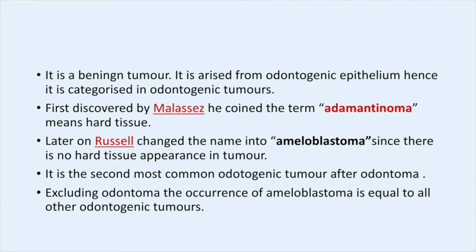Later on, many cases are seen with ameloblastoma. Excluding odontoma, the occurrence of ameloblastoma is equal to all other odontogenic tumors. It means that odontoma is the first most occurring tumor, and ameloblastoma is the second. If we compare all other tumors with ameloblastoma, they appear equally in clinical cases, excluding the odontoma.